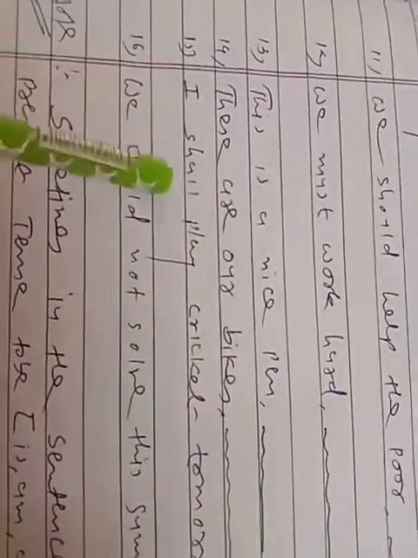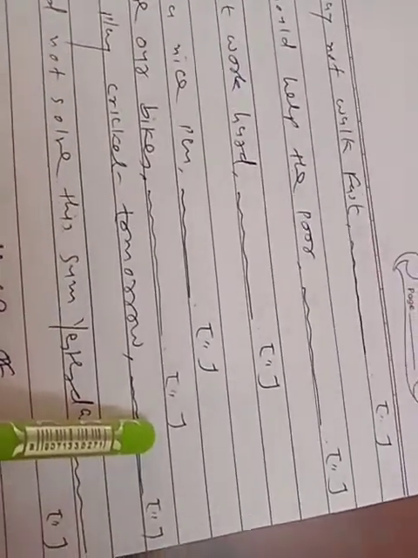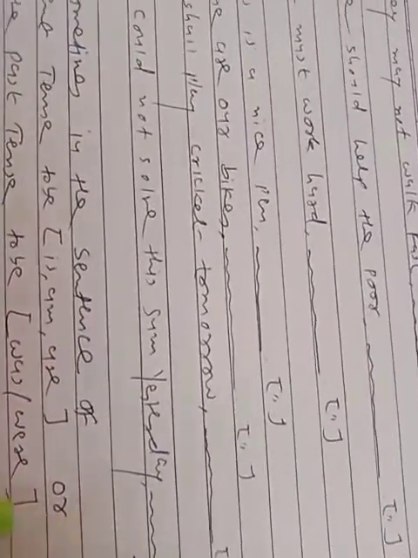This is a nice pen, positive sentence, put a negative question mark. These are our bikes, the sentence is positive, now put a question tag, negative here. I shall play cricket tomorrow, a positive, affirmative sentence. Put a question mark at the end of the sentence and write the question tag. We could not solve this sum yesterday. You see the negative sentence, not is there, so now put a question tag accordingly. And now, dear students, again, important notes are there.